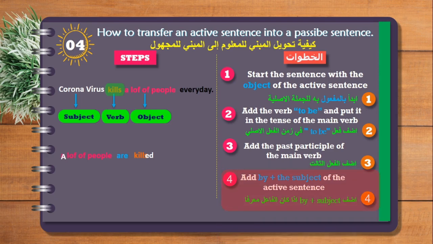And this step actually is optional. When we don't know the subject, or it is a noun, we don't put by plus the subject, okay? So here we have coronavirus, and then we need to put by here, by plus subject, coronavirus, and then you complete your sentence and put the complement of the sentence. Very good.